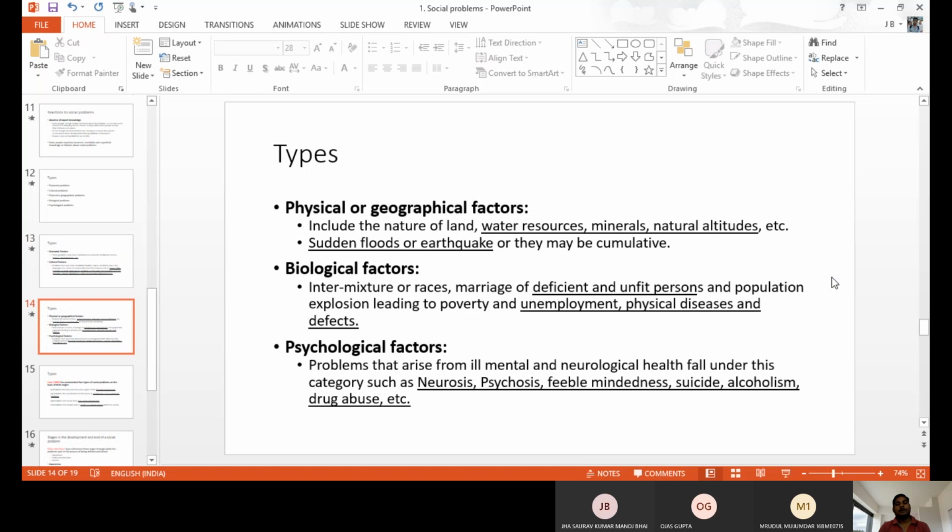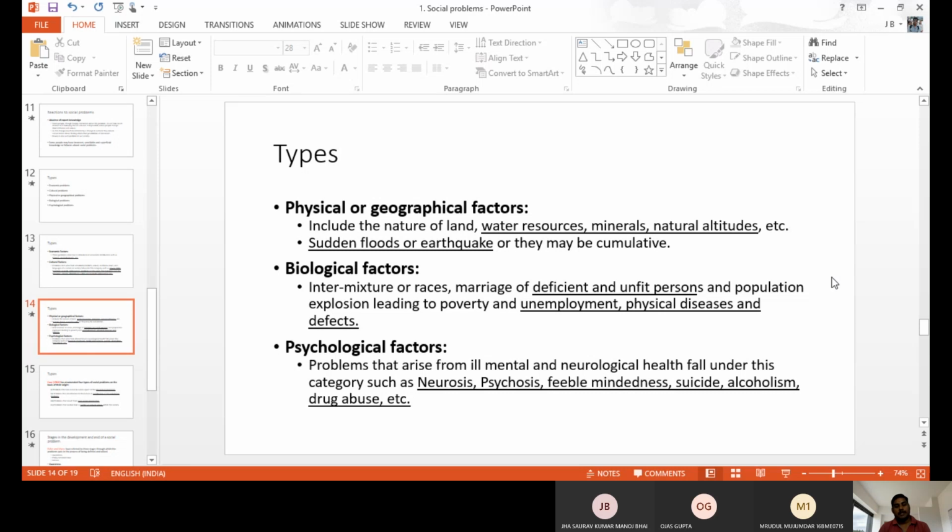Biological related social problems, because of overproduction, like human reproduction, or deficient or unfit persons, like some physically disabled people. A number of people with handicaps is also a problem for society. That is biological factors.